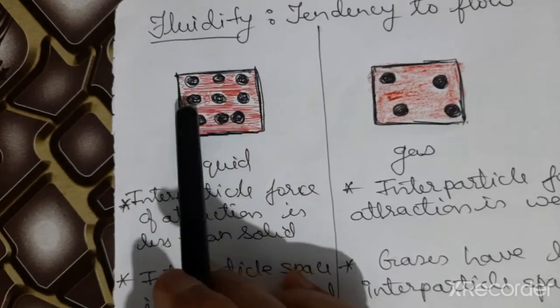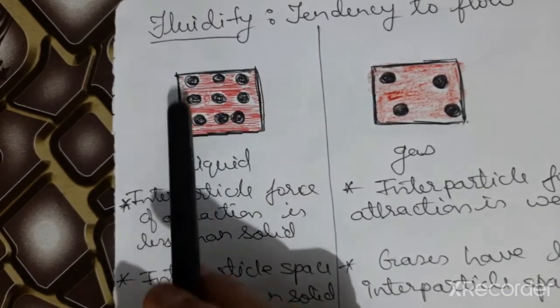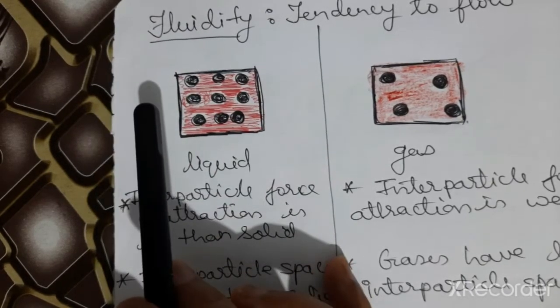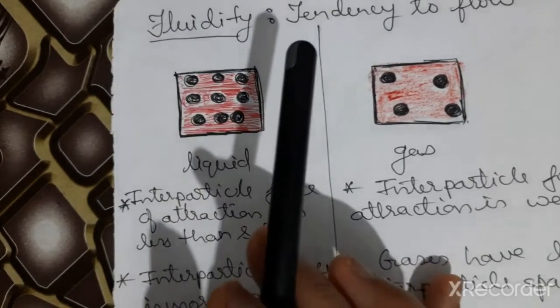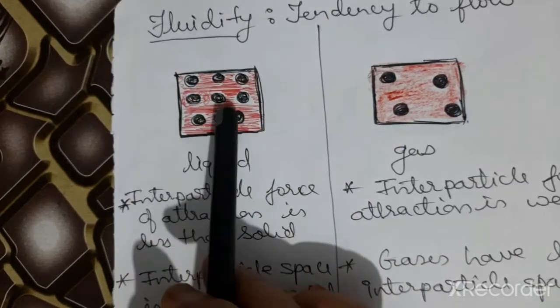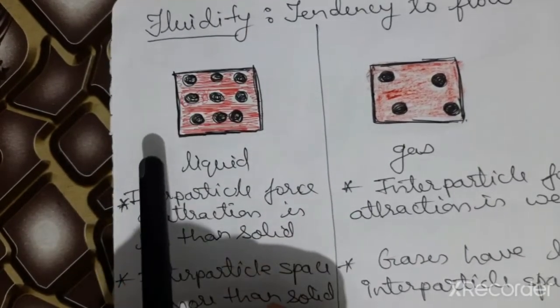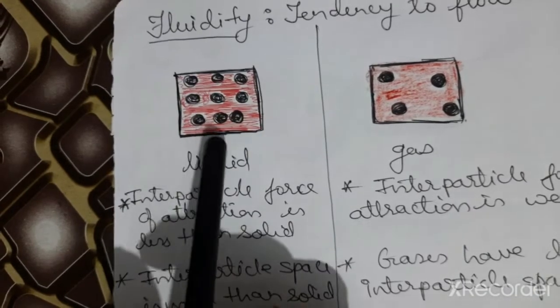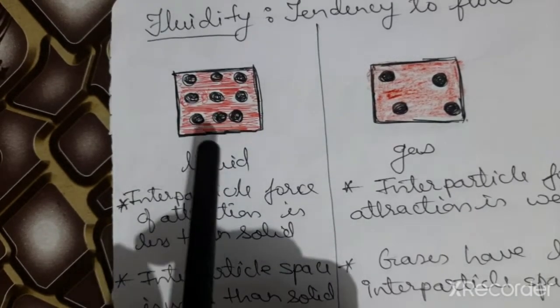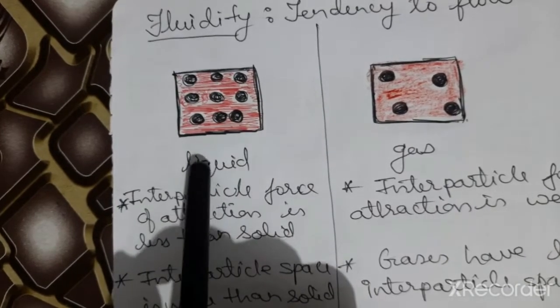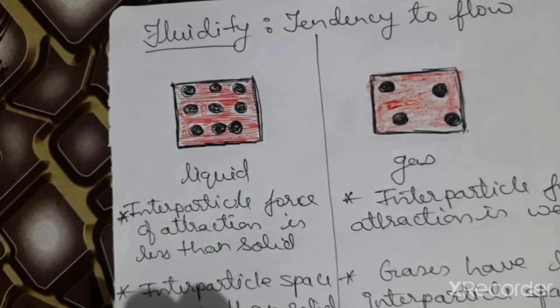They have enough spaces between them. These particles have less interparticle force of attraction and more spaces between them. So particles are free to move. If particles are free to move, they are not able to maintain their shape. So they will not be rigid. Since they flow, we say they possess fluidity.